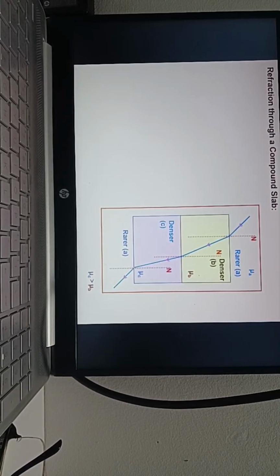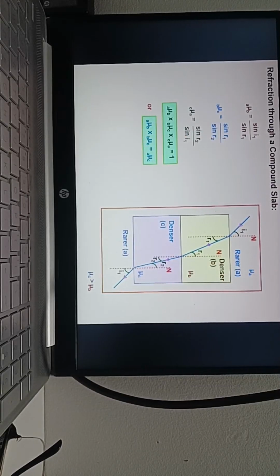Then this multiple slab, that is denser. Here the first medium is air, then glass, then crown glass. So the refractive indices are different. Then you can prove that all the refractive indices A to B, B to C, C to D, C to A, if you multiply, then you will get 1. That proof is there. I will send it. You can go through it.